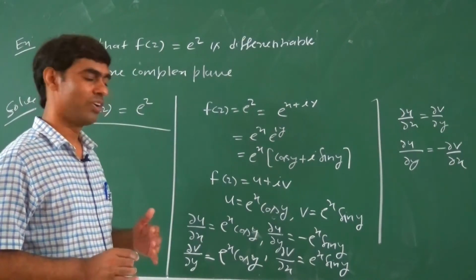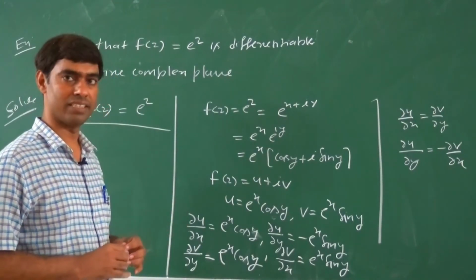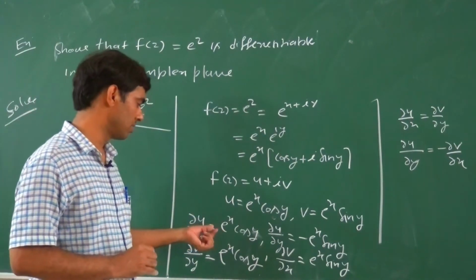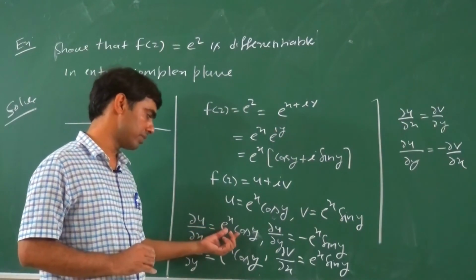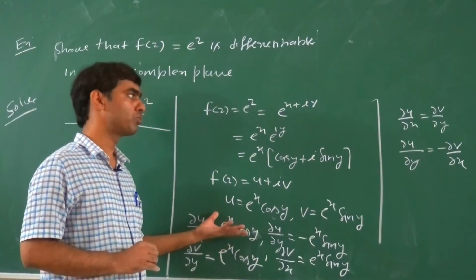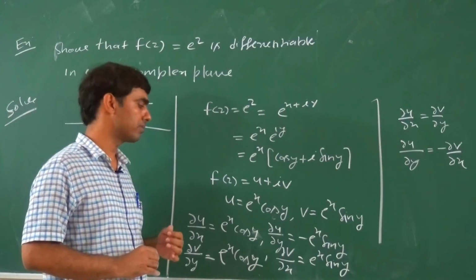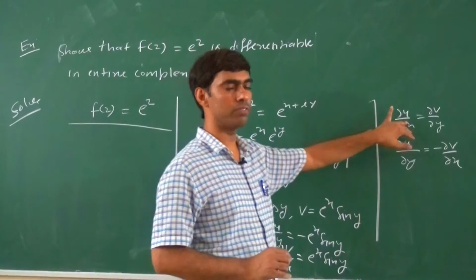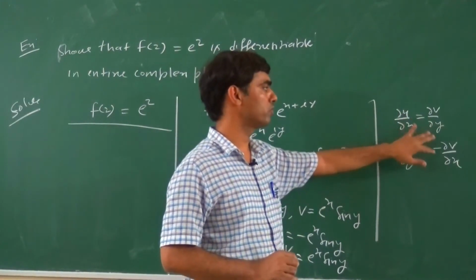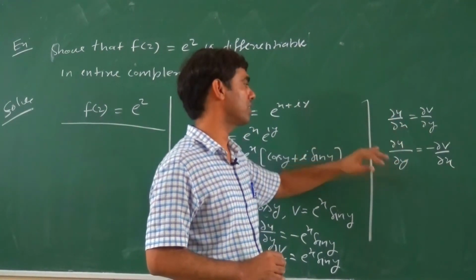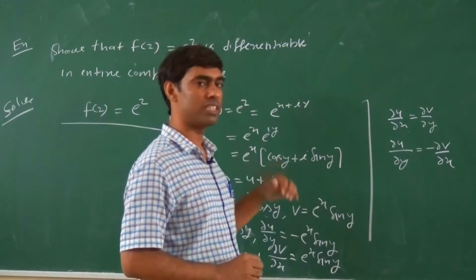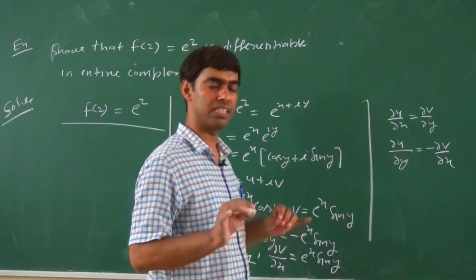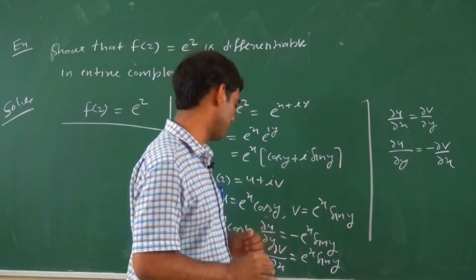Now, what does a sufficient condition mean? If the partial derivatives exist and are continuous at each point, then we say the function is differentiable in the entire complex plane. This is true for all values of x and y. So f(z) equals e to power z satisfies the CR condition at all points of the complex plane.